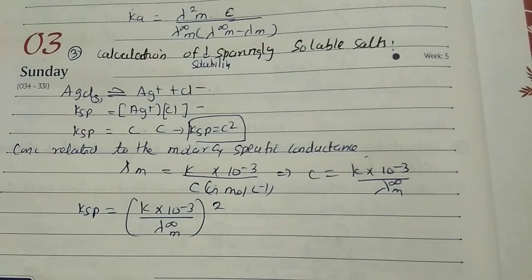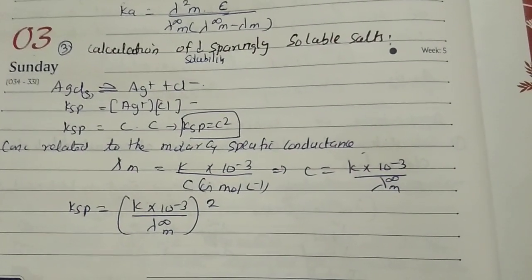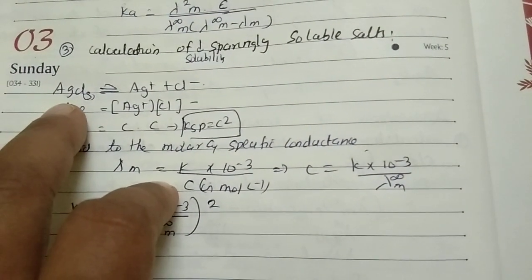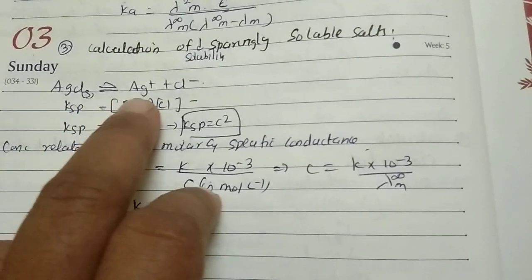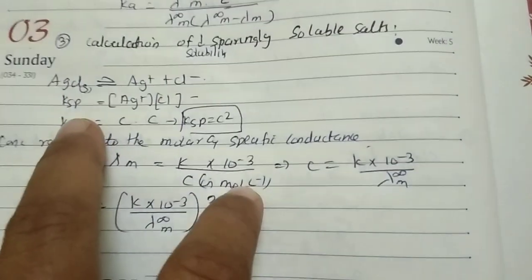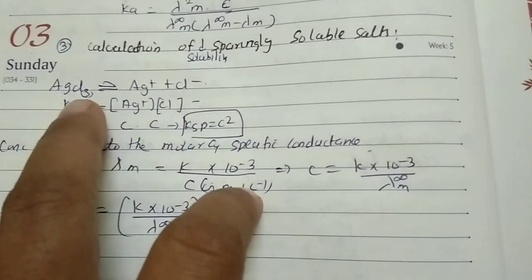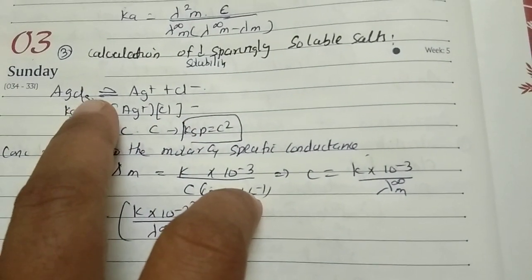Then calculation of solubility of sparingly soluble salts. AgCl is a sparingly soluble salt. It gives Ag plus and Cl minus. The solubility product is Ag plus times Cl minus divided by AgCl. AgCl is a solid, so its value will be unity.